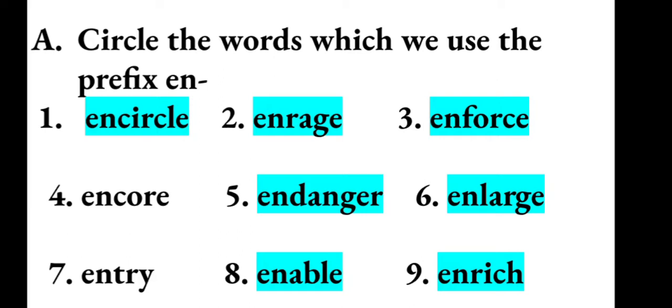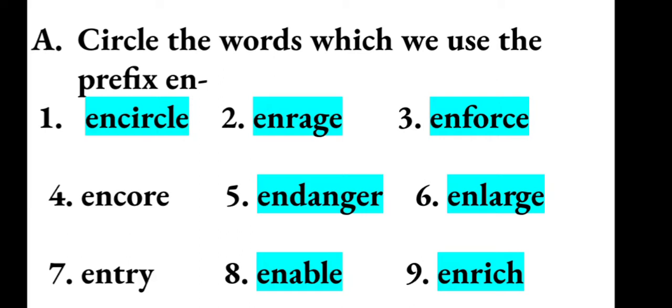The first one is encircle. In this word, it's en plus circle, and en is the prefix. So circle the word encircle. Second one, enrage. En plus rage. En is the prefix in the second one, enrage. So circle the word enrage. Third one is enforce, and in this word it's en plus force. So en is the prefix in the word enforce. So circle the word enforce.